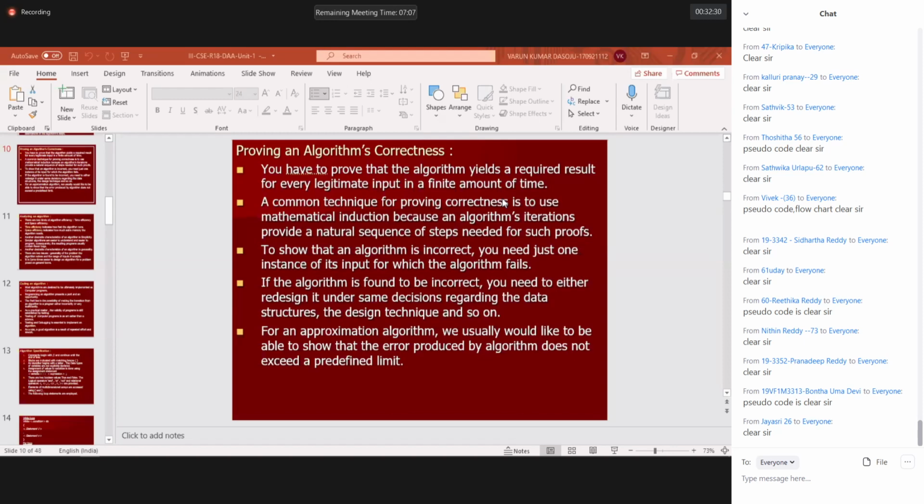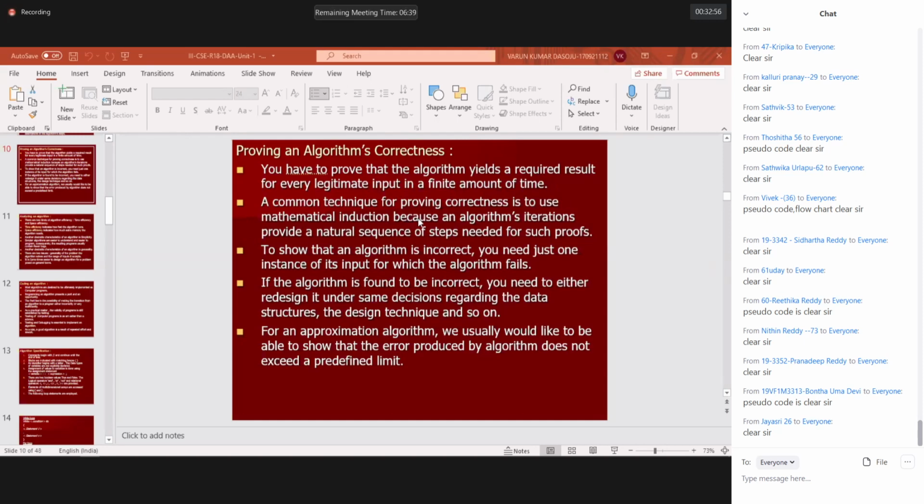So two conditions you must remember. Condition number one is it should generate the correct output. The second thing is it should generate it at the right time. You understand what I'm saying? This is what you have to prove: that the algorithm yields a required result. First, you should show that your algorithm develops the right result. Next, for every legitimate input, in a finite time. The time it consumes should be allowable time only, not beyond our range of time.